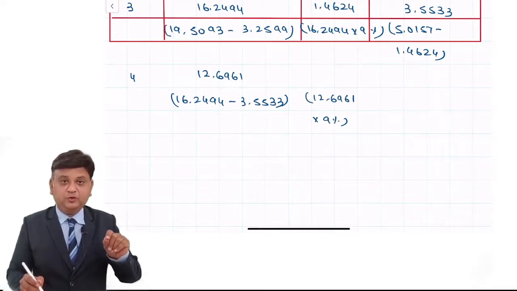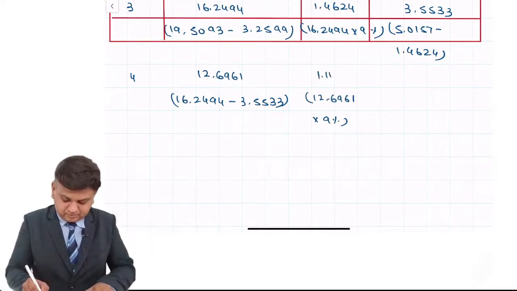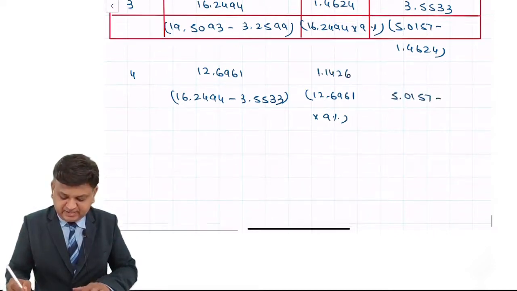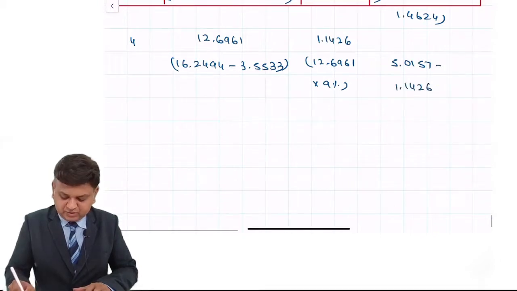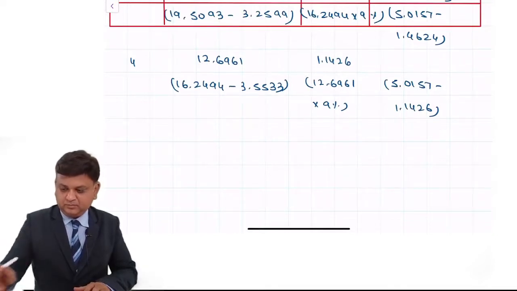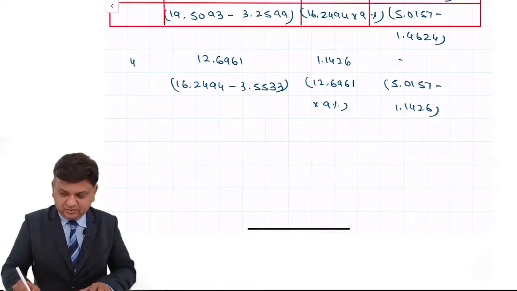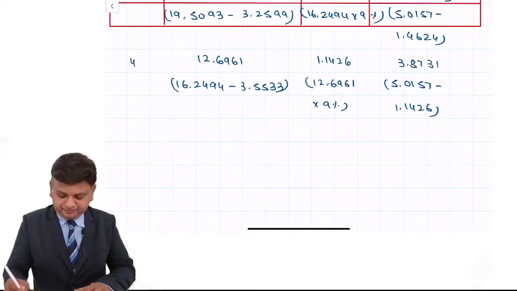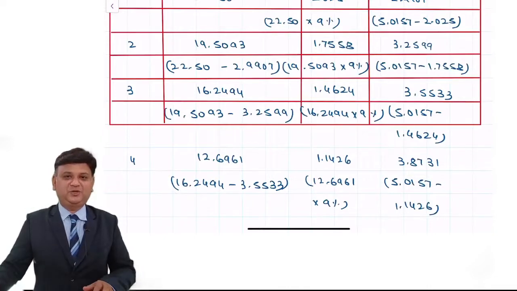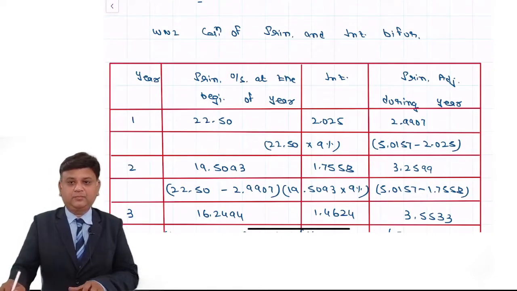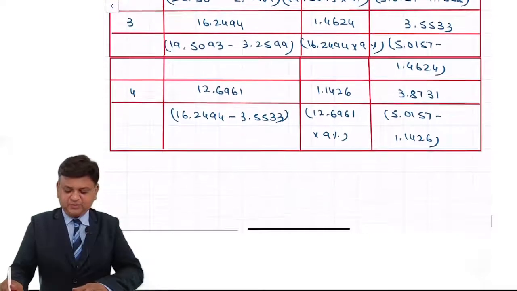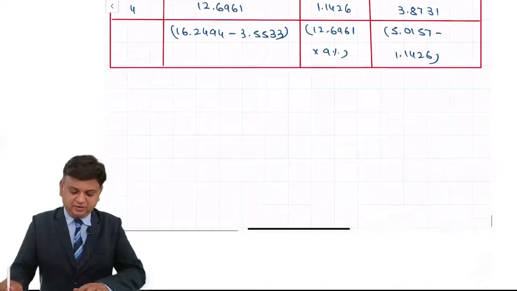So 1.1426. 5.0157 minus 1.1426. So the principal adjusted would be 3.8731. That is the way we will find the principal adjusted for the fourth year also. Now the rest of the answer is extremely simple. We are required to prepare a small table, and with that we will make the calculation of the answer.